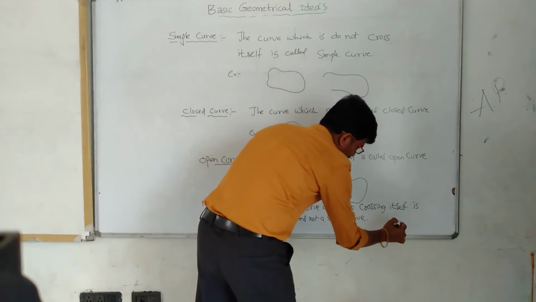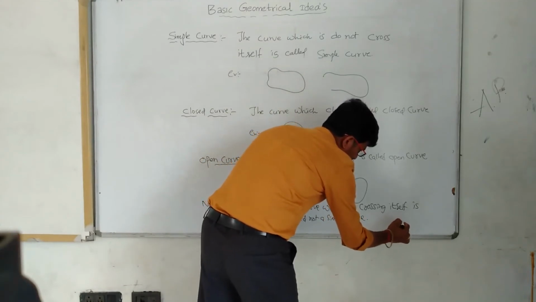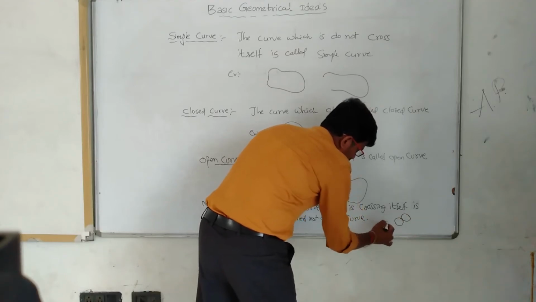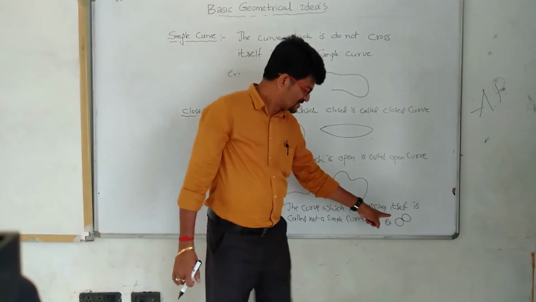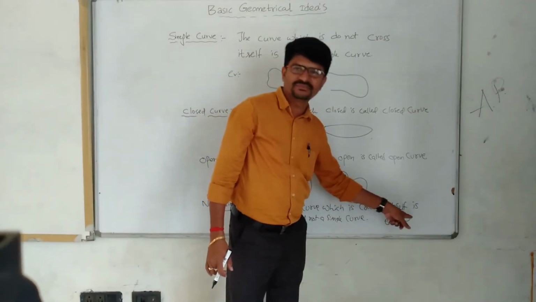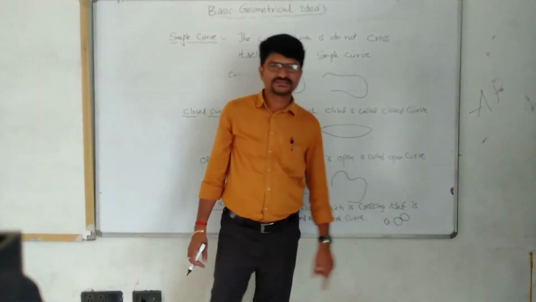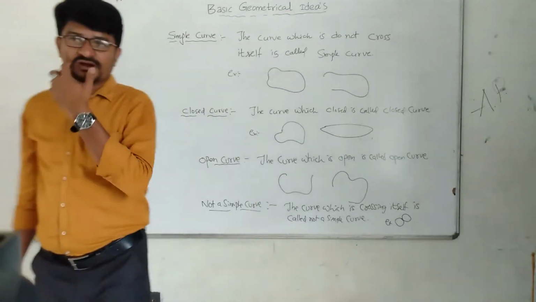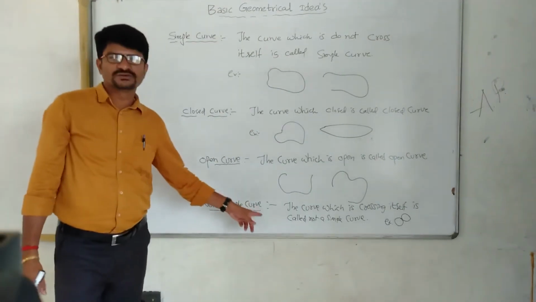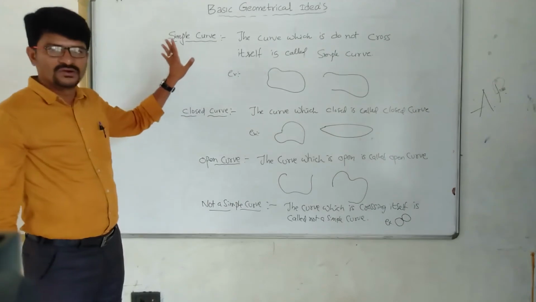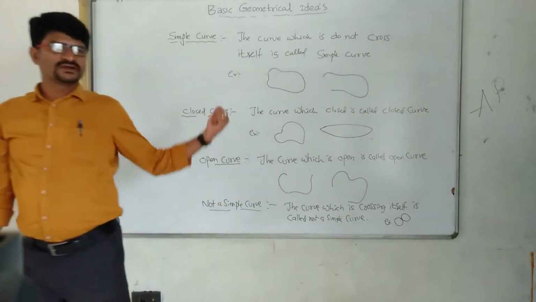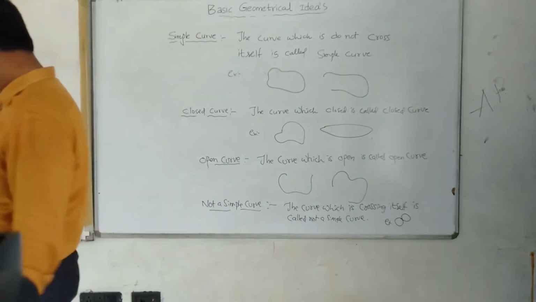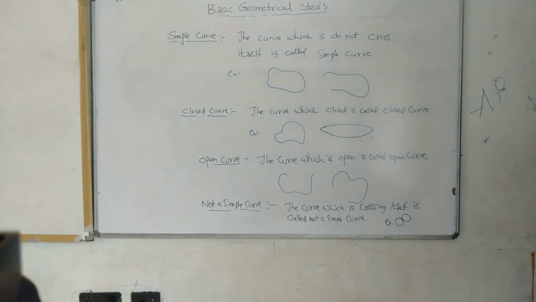Okay, example, look here, you can write this. See, the number 8. This is a curve which is crossing itself. So such types of curves are called not simple curves. This is a simple curve. You can write it. Later on we can go for another thing.